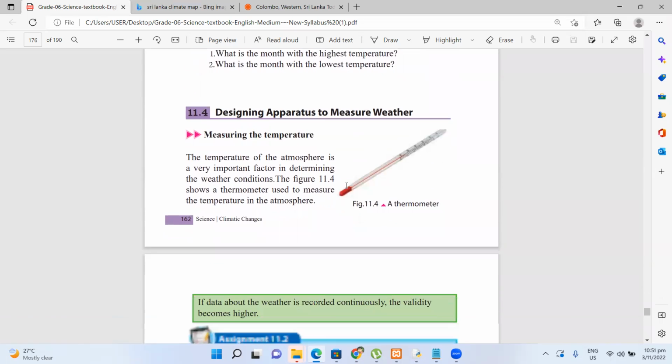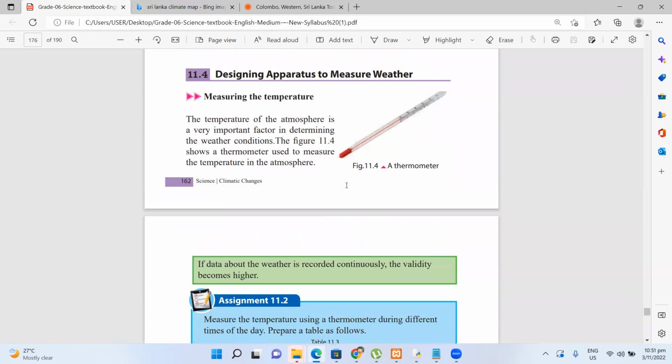Then the next thing is, what devices are used, and how can we create a device to measure the atmosphere: the temperature, rainfall, humidity, and the speed of the wind and direction of the wind? Temperature is an important factor, and for that we use a thermometer.